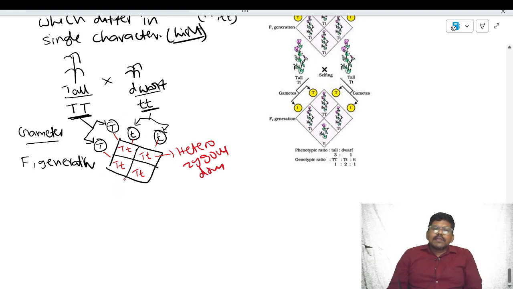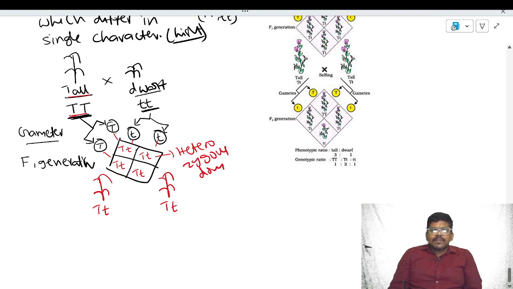The dominant allele is the allele that can express its phenotypic character even in the presence of another alternative allele. Since each plant contains one dominant allele, all plants are tall. The F1 generation contains all tall plants, but with a heterozygous genotype.